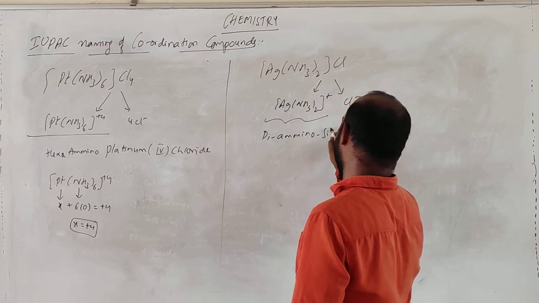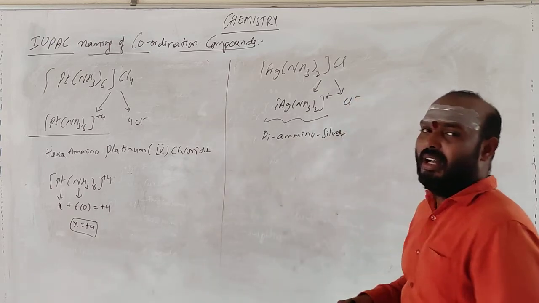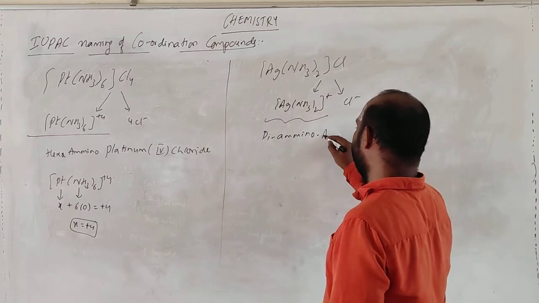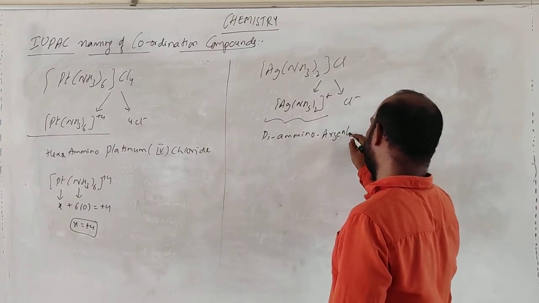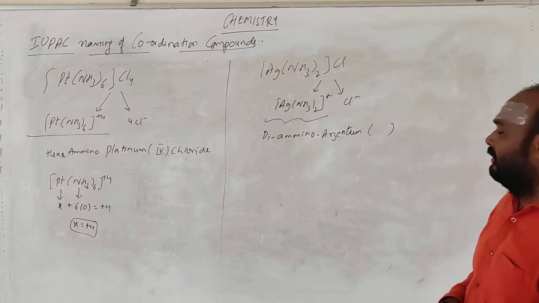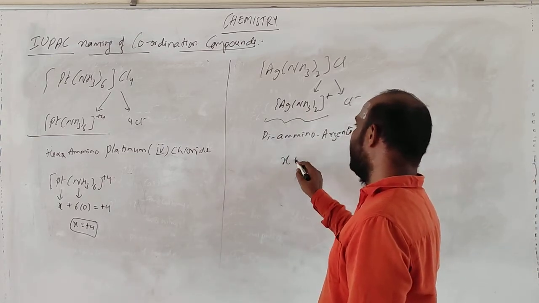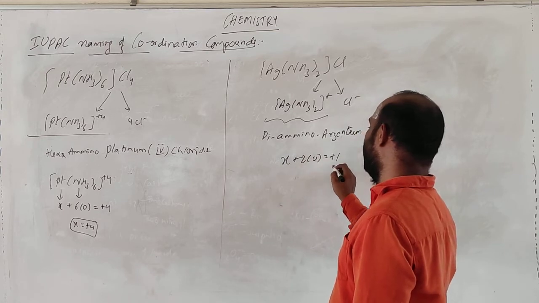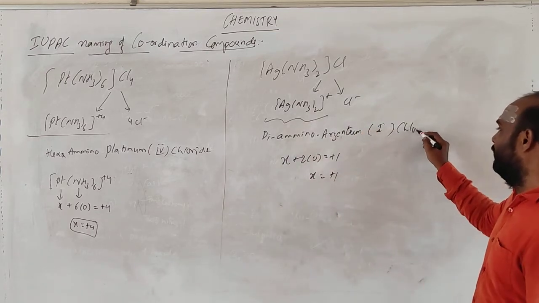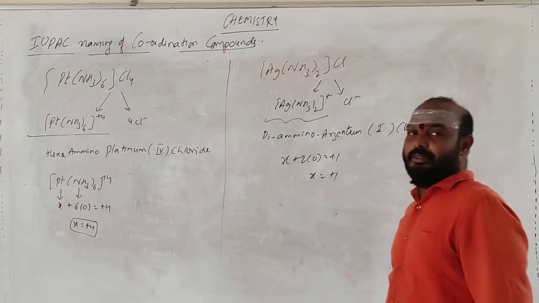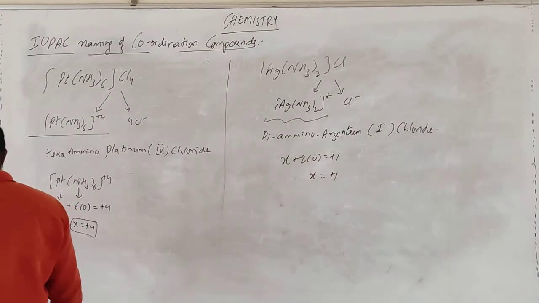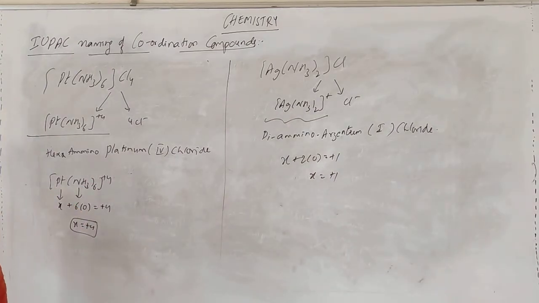Diammine silver. Or you can go for argentum, anything. What is the coordination number? So oxidation state: Ag, X plus 2 times of 0 is equal to plus 1. So X is equal to plus 1. So oxidation state is 1, chloride. Getting? Right. This is the way of naming the compounds, whatever we are having.